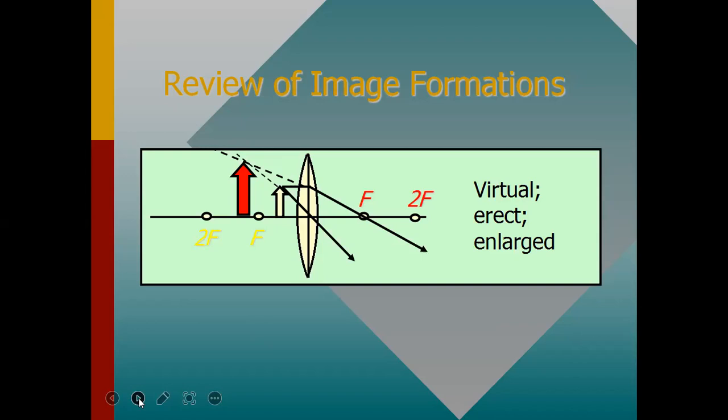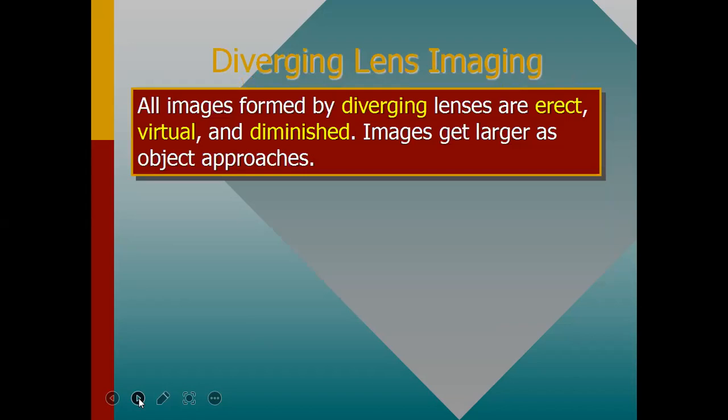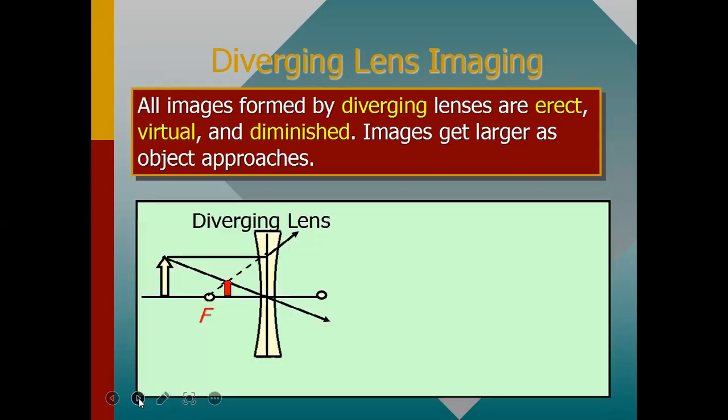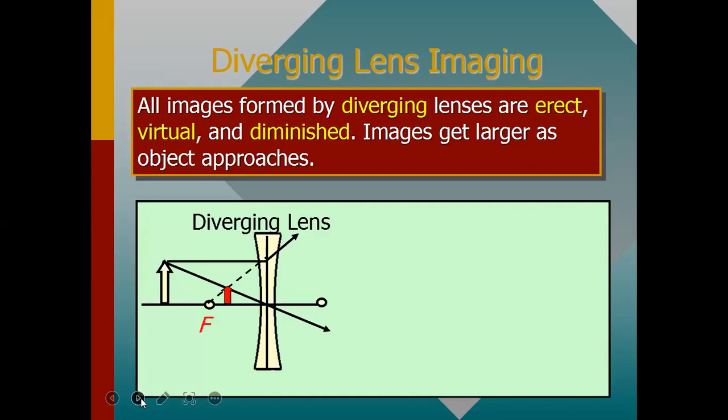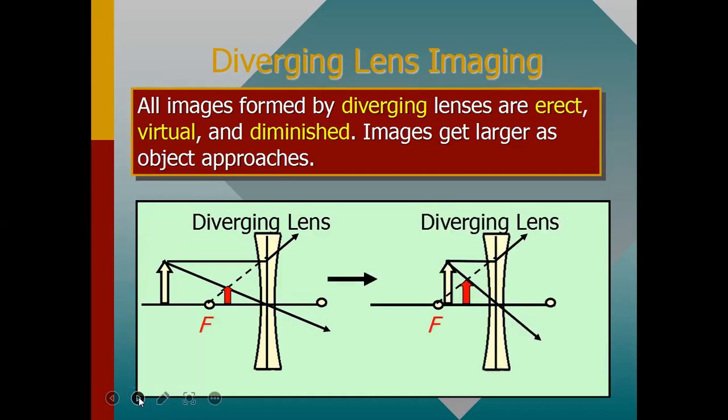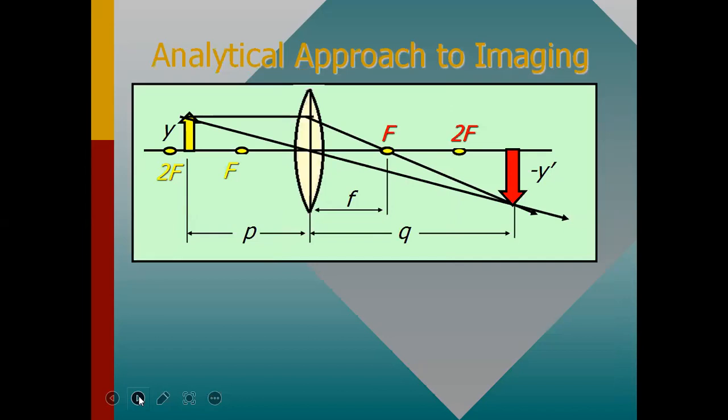enlarged image. Now, all images formed by a diverging lens are erect, virtual, and diminished. Images get larger as the object approaches the focal length. For any rays incident on a concave lens, we get a diverging lens.